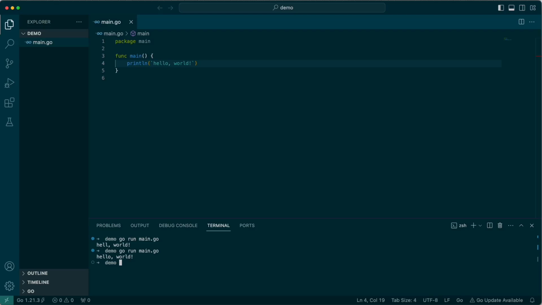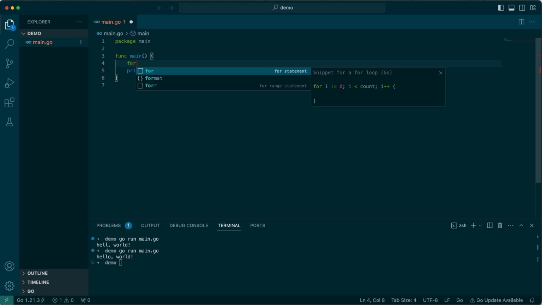Once you have Go installed, you're ready to run. So let's talk about some for loops. In Go, you don't have while loops and for loops. You just have for loops.